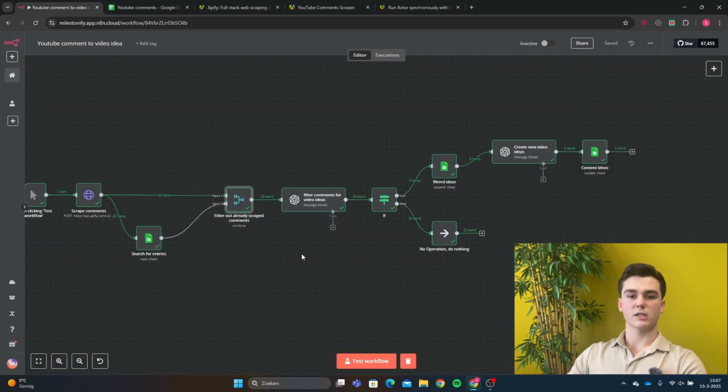Okay, then the merge node is set up, and then we will do an OpenAI messenger model. This messenger model is going to look into our comments, and it is going to check if we can use that comment to create a new ID. And it will look into the comment if it is fitting our specific audience or niche. So my niche is AI agents, so I do not want to scrape comments that are talking about cooking.